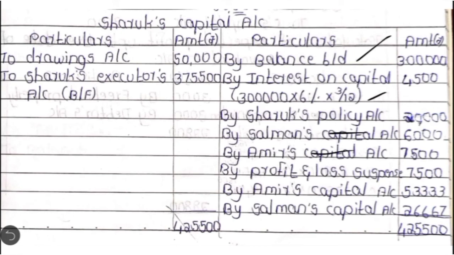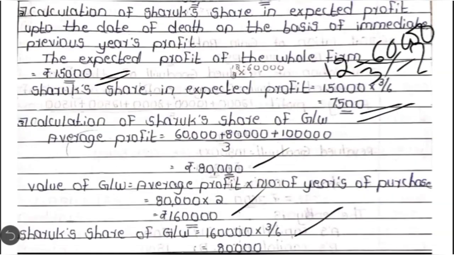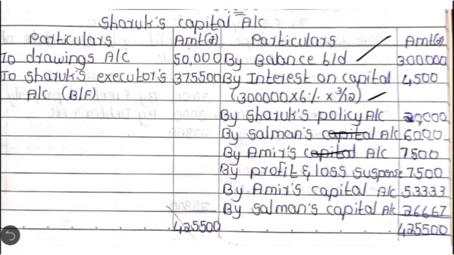Then the next one, with regard to goodwill adjustment, by Amir's, the remaining partner's capital account, debit to the deceased partner's capital account. Here in the previous slide we calculated the total share of the deceased partner is 80,000, which will be distributed between the remaining partners in the gain ratio of 2:1. So by Amir's capital account, 80,000 into 2 by 3. By Salman's capital account, 80,000 into 1 by 3. Then one more item given in this question is about the drawings. To drawings account, 50,000. Then we are going to close the deceased partner's capital account.